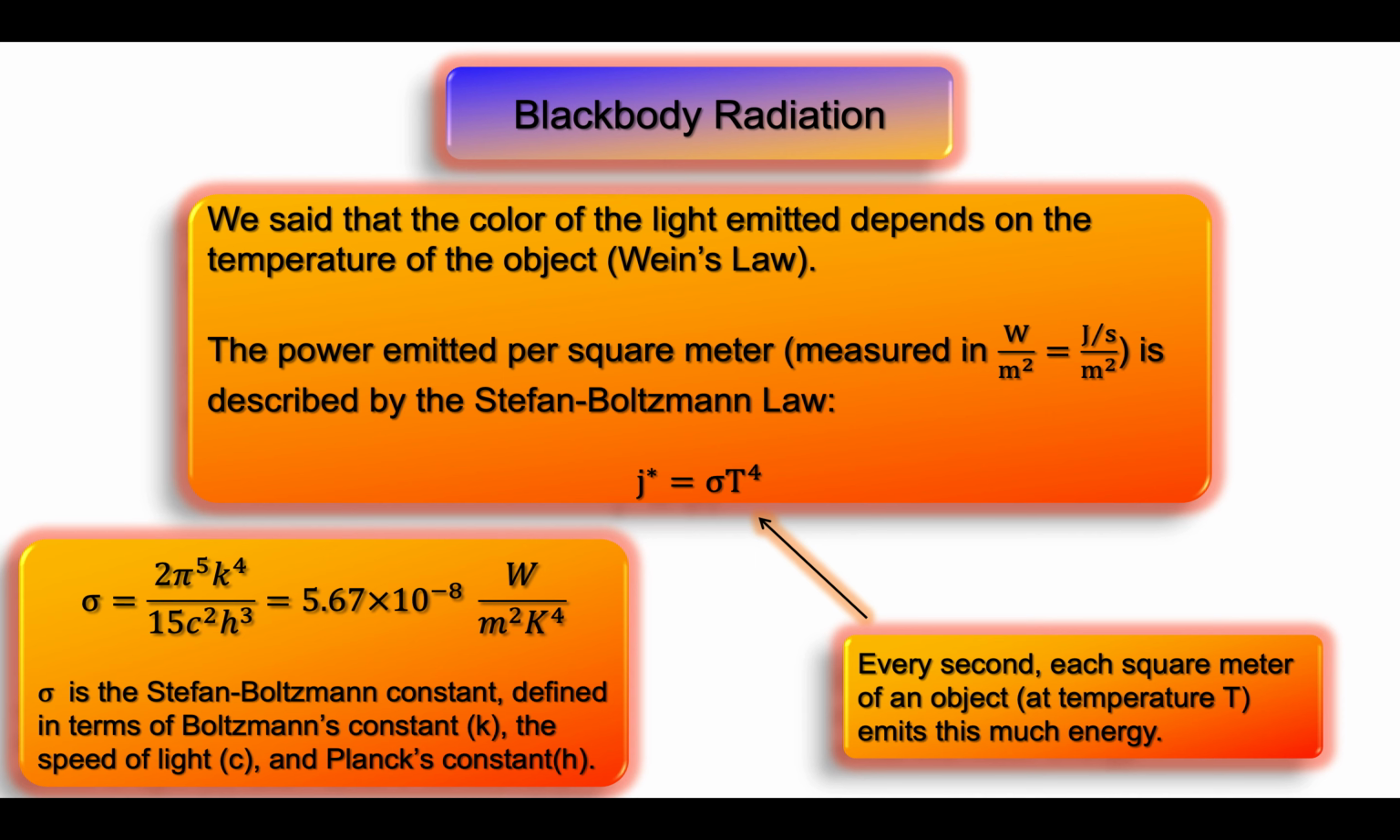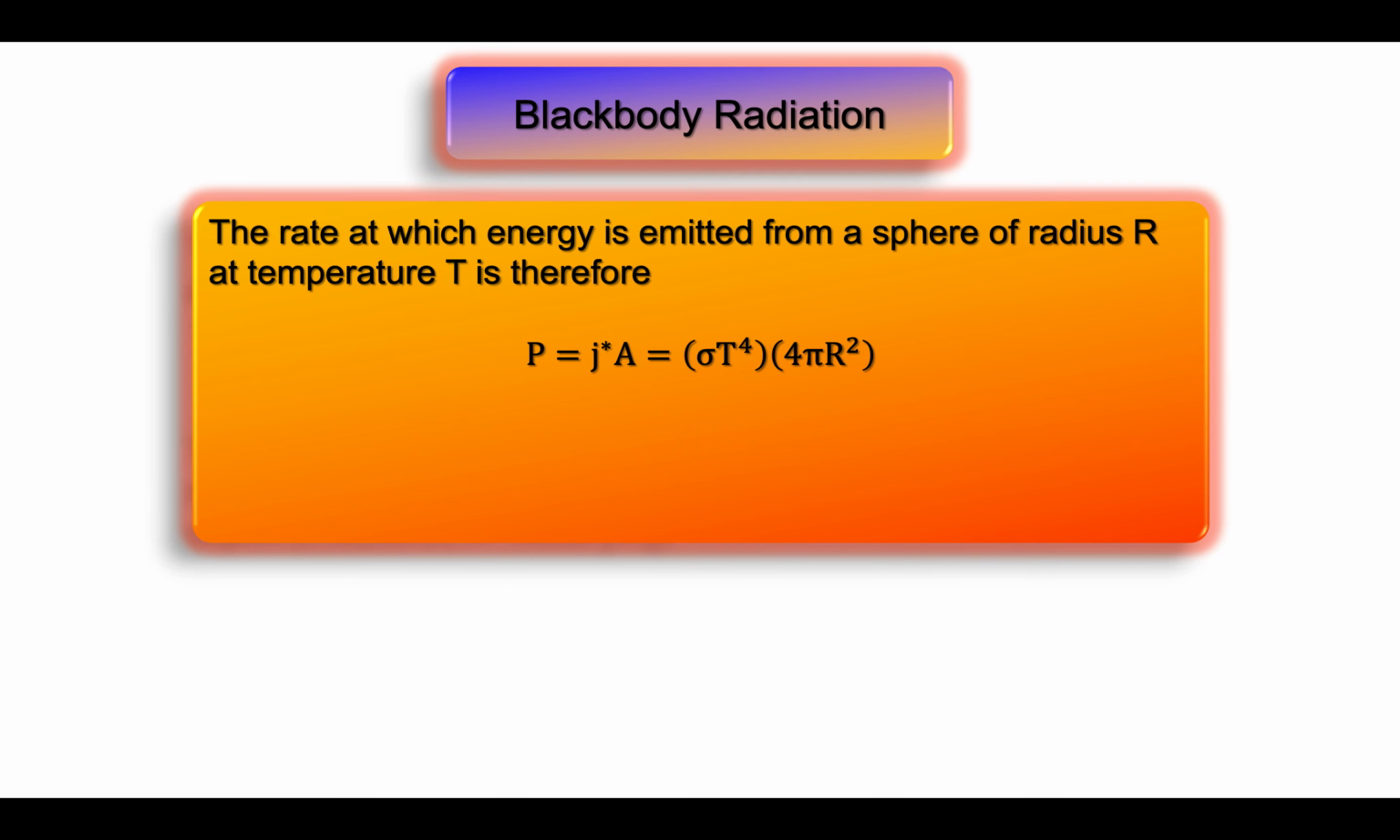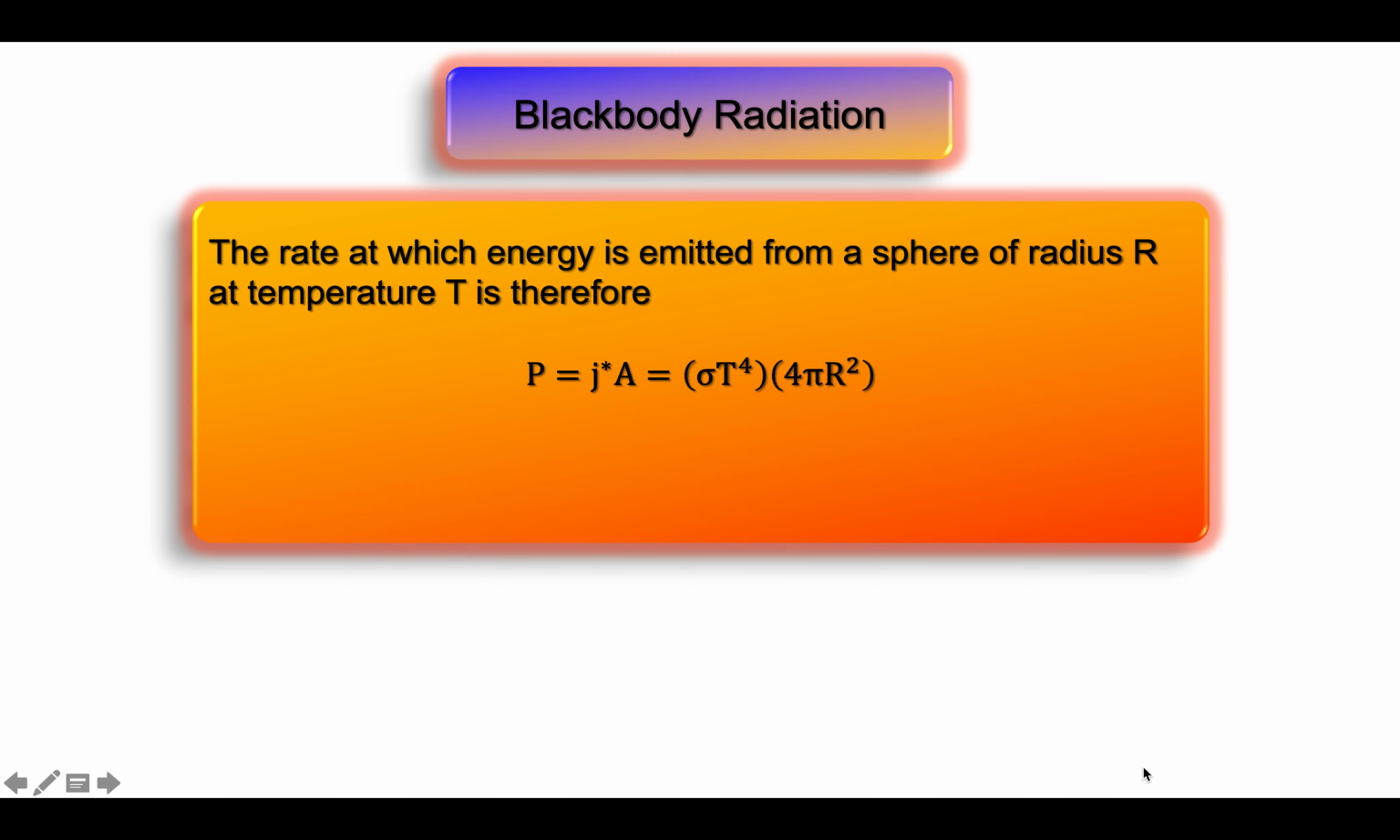So what this means is every second, an object at temperature T will emit this much radiation, sigma times T to the fourth, from each square meter of its surface. If I multiply J star by the area of an object, I will get the total power emitted by that object. As an example, let us consider a sphere of radius r that can be well approximated as a perfect blackbody at temperature T.